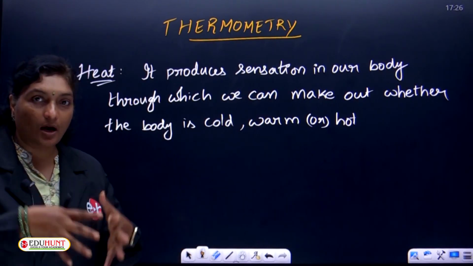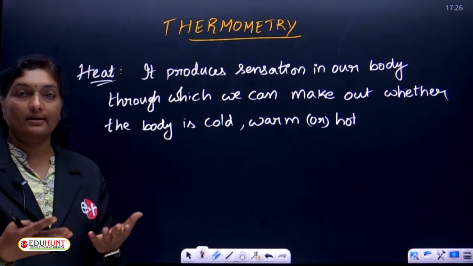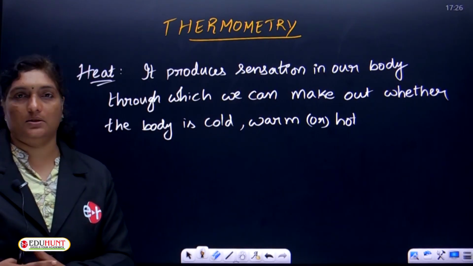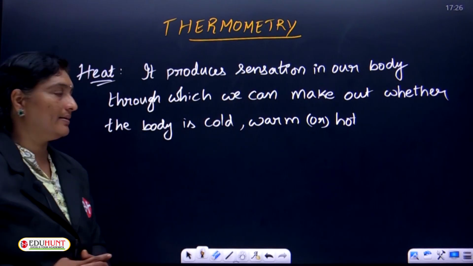Through the heat, we can find out whether the body is colder, warmer or hotter. We can identify them.